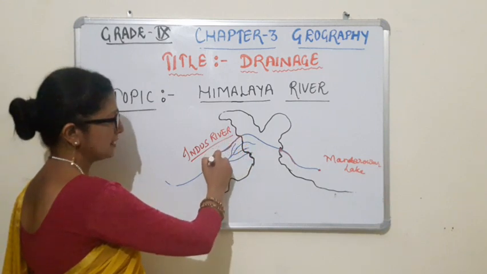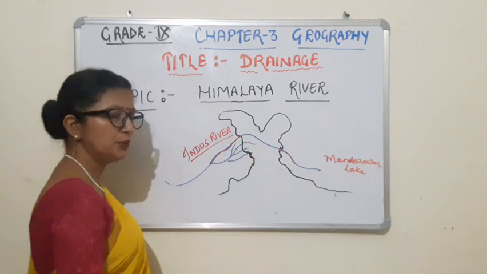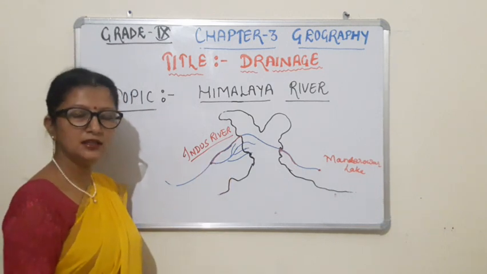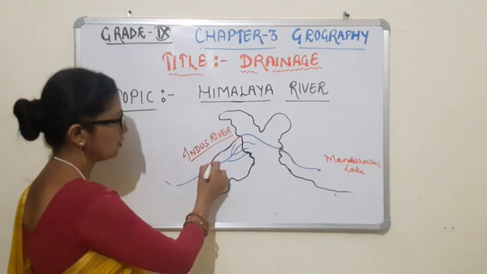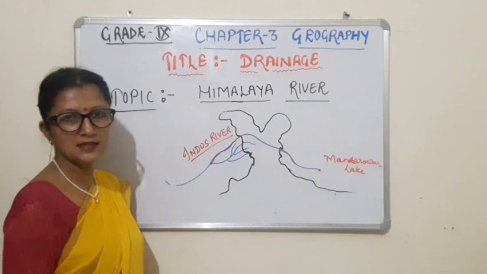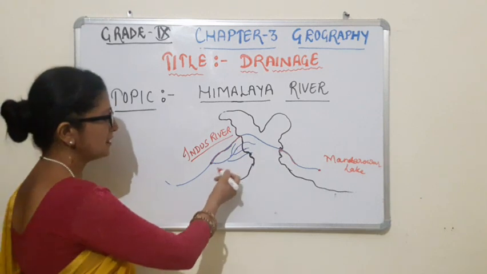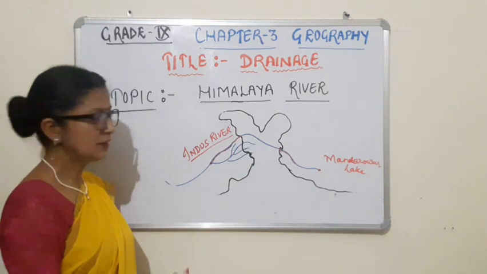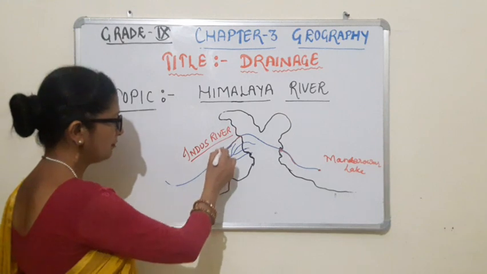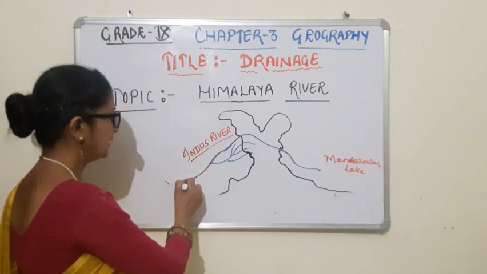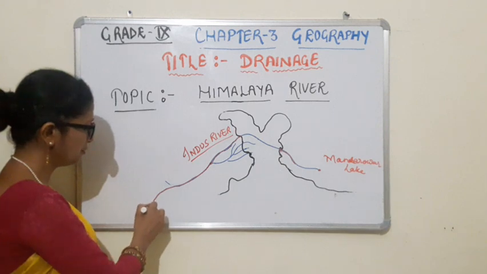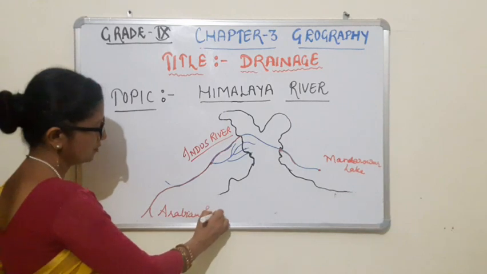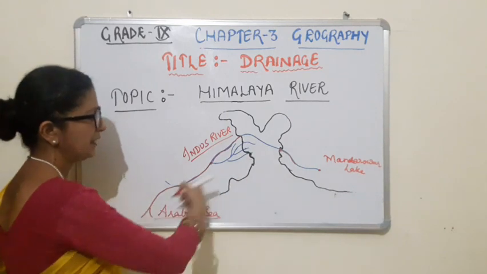and along with that, after entering Pakistan, 5 popular tributaries also merge with the Indus River at the point called Mithankot, which is a very popular district in Pakistan. These rivers are very popular: Satluj, Vyas, Jhelum and Ravi. These rivers merge here, and after merging with all these tributaries, the Indus River finally merges into the Arabian Sea. So this is how the Indus River completes its journey.